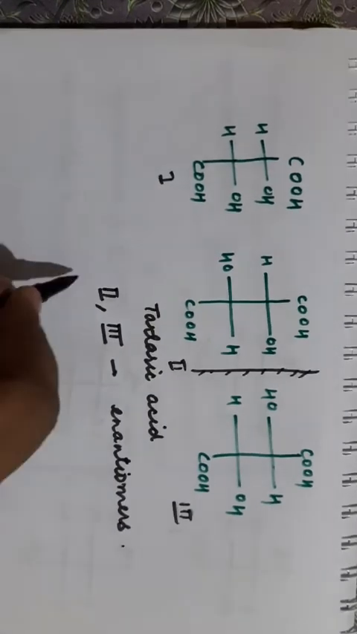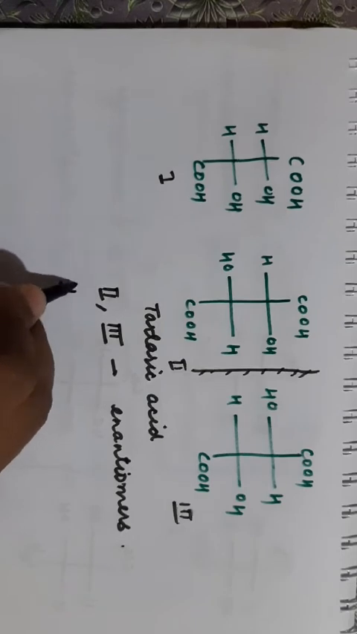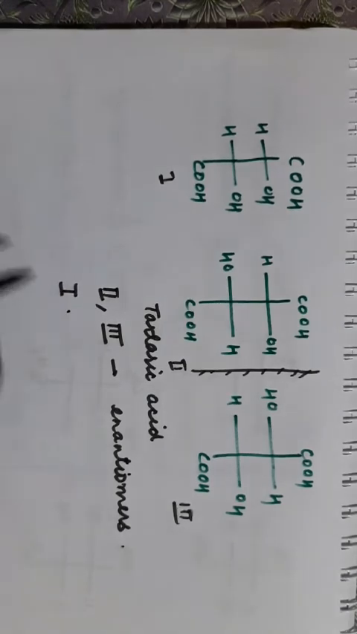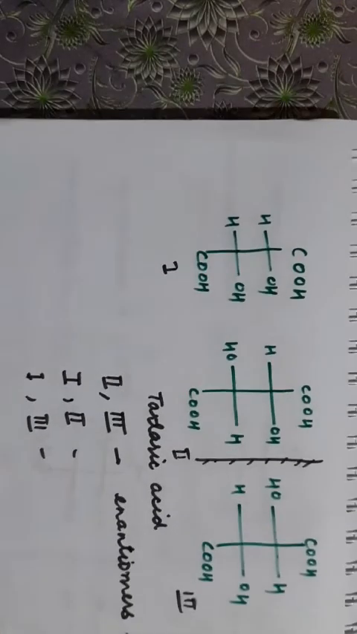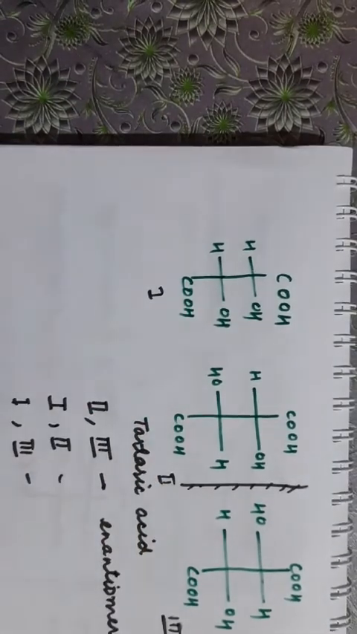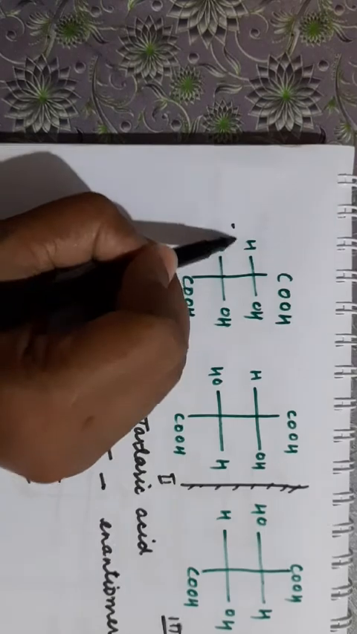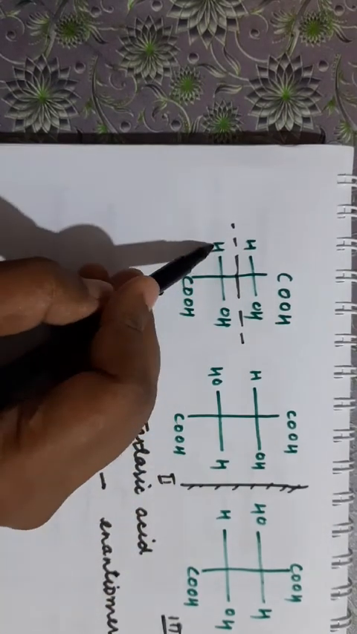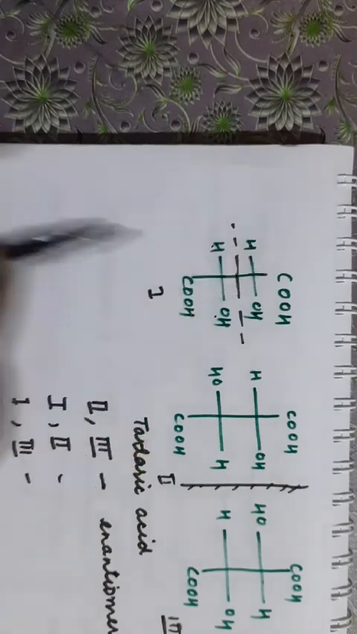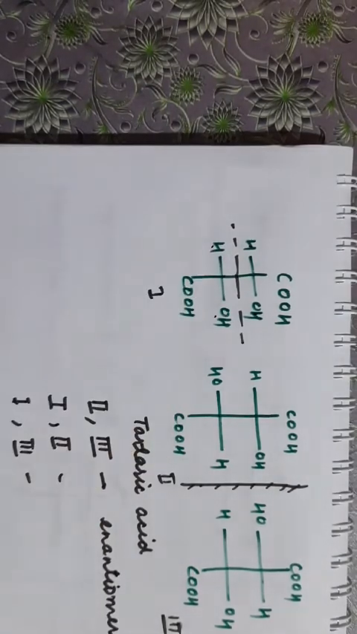Clear? Now what is the relation between first and second or first and third? You have to find that relation. See this structure. Is there any plane of symmetry present in this structure? Yes. If you divide it in this way, there is a plane of symmetry. The upper half will be similar to lower half, means H will come in front of H, OH in front of OH. So these two parts are exactly similar. So there is a plane of symmetry.